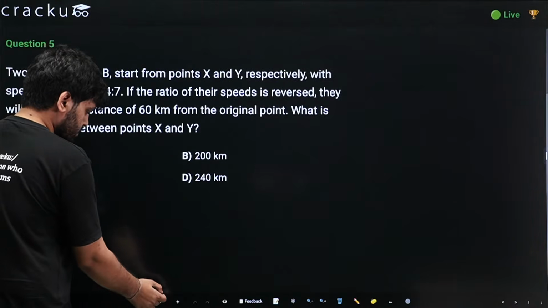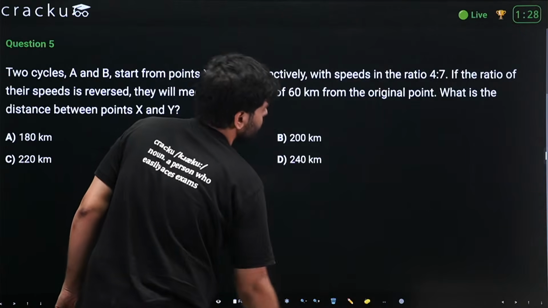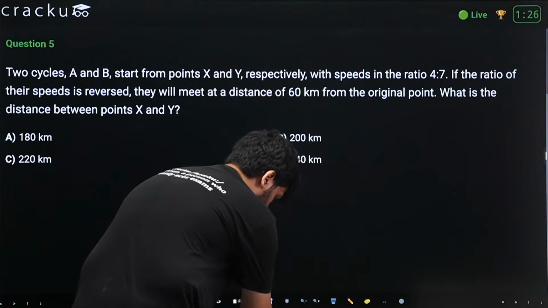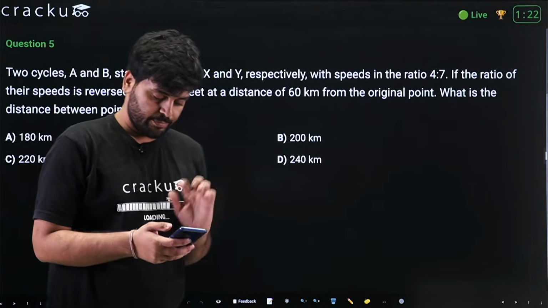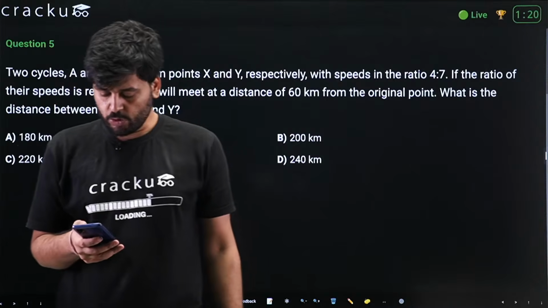Now let's do this question. You have 90 seconds for this. I want all of you to attempt this, and if anyone gets the answer, they can type in the chat. It would be really engaging.